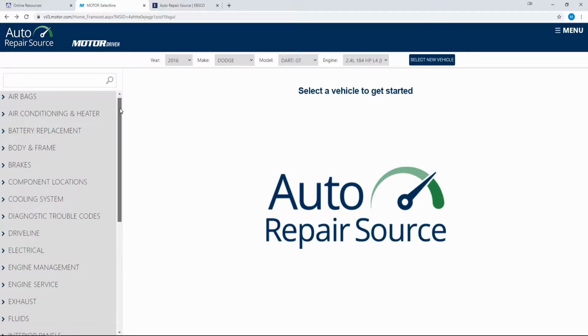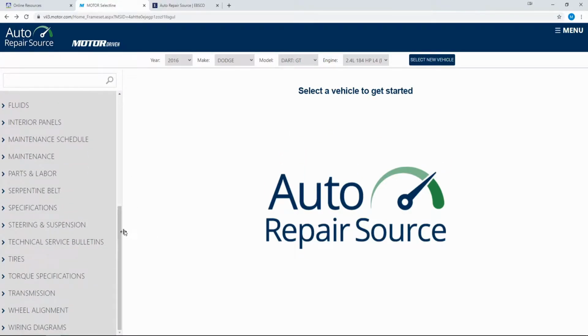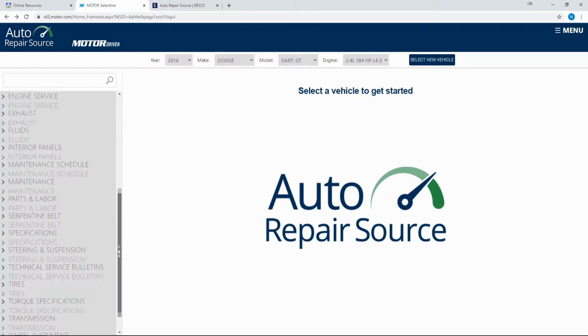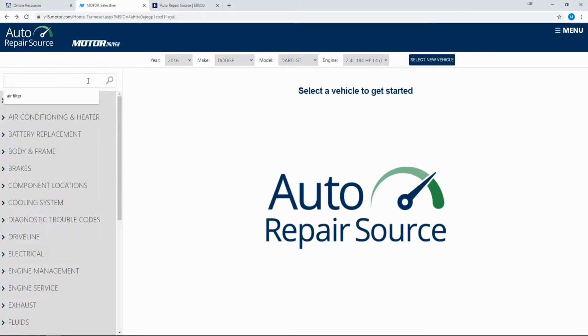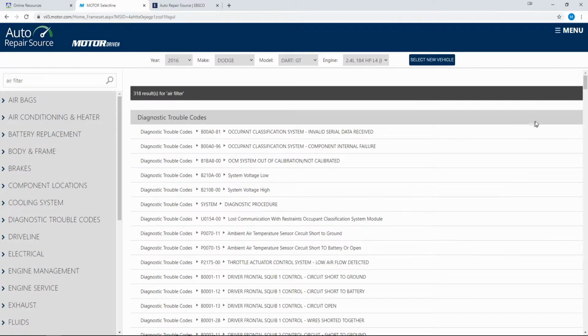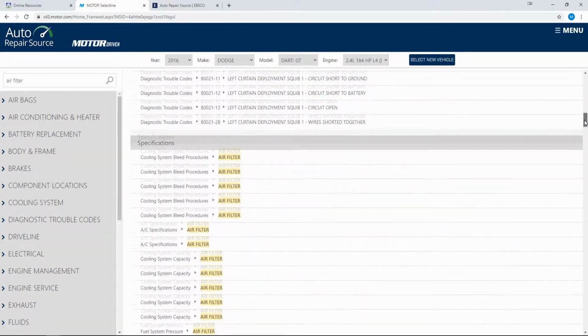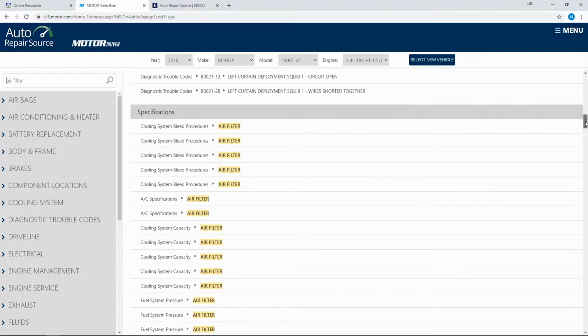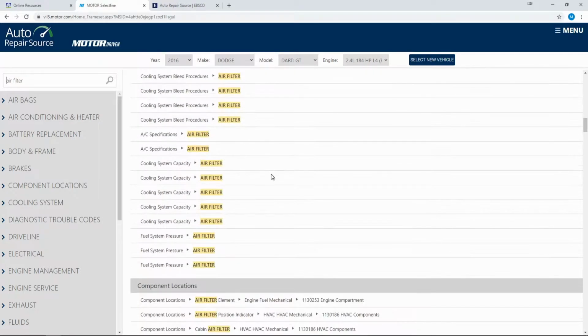Use the menu on the left-hand side to navigate to the specific area of the vehicle that you need to look for, or use the search bar at the top. We'll use air filter as an example. First, you'll see diagnostic trouble codes. We'll then have specifications for the different types of air filters,